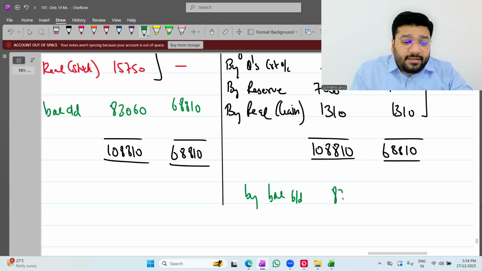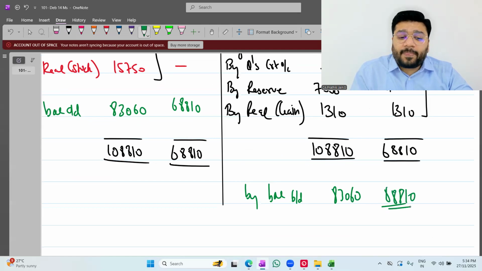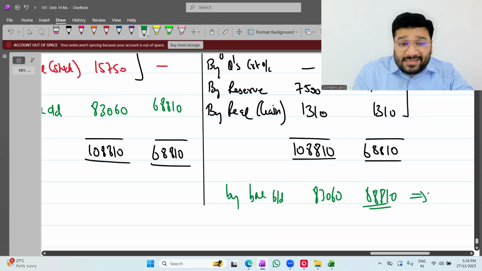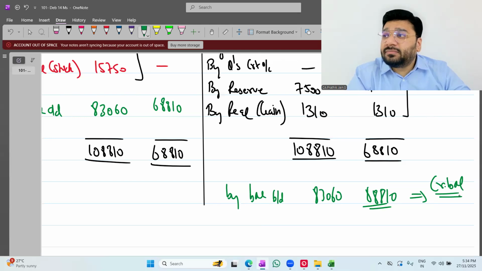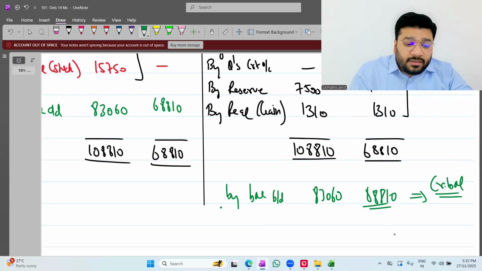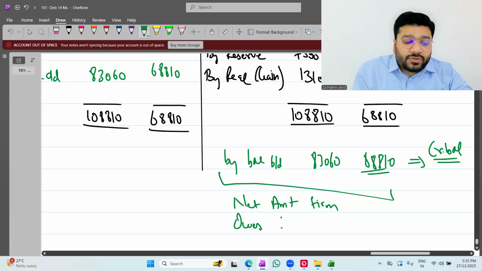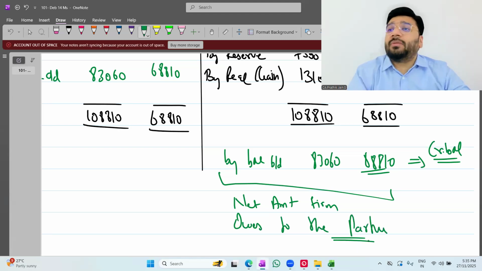How much? 83060 and 68810. If the balance brought down is coming on the credit side, what balance do we call this? Credit balance. Credit balance means the firm owes this net amount to the partner.